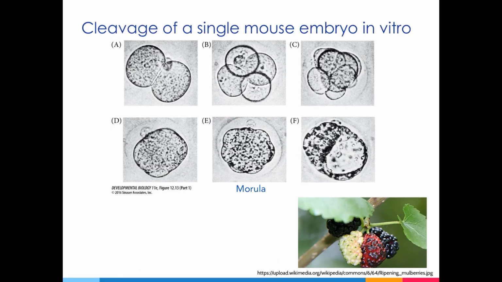At the 16-cell stage, the embryo looks different enough that it now has a new name, the morula, which means mulberry because at this stage the embryo looks like a mulberry. The morula stage is characterized by a small group of internal cells surrounded by a larger number of external cells. The external cells are more likely to give rise to the trophectoderm, which will form the embryonic portion of the placenta, while the inner cells will form the inner cell mass of the blastocyst from which the embryo develops. Eventually, a blastocyst forms, which is composed of a trophectoderm and an inner cell mass, or ICM, with the ICM being displaced to one side of the blastocyst.